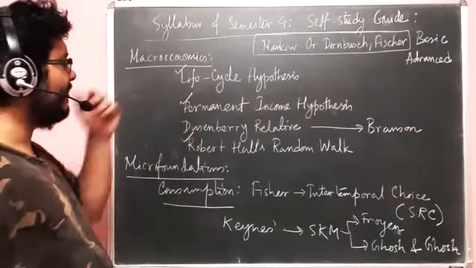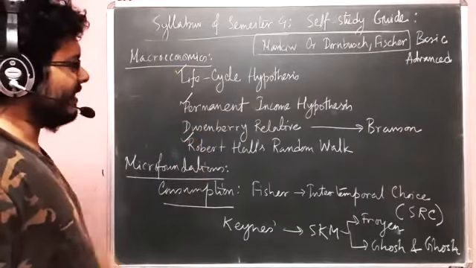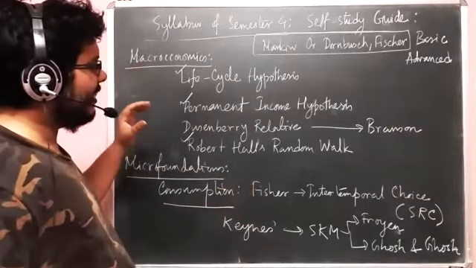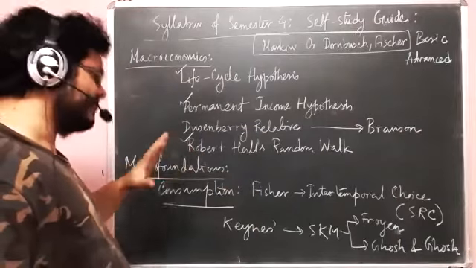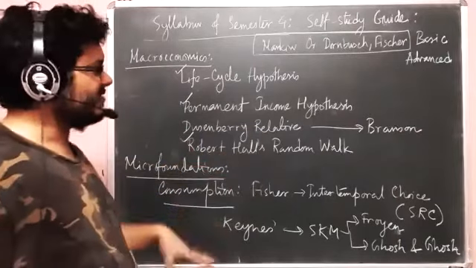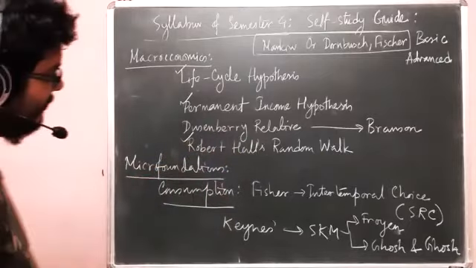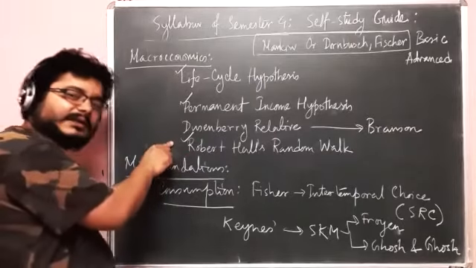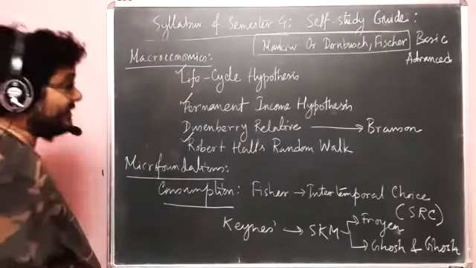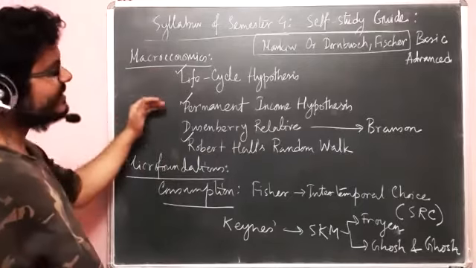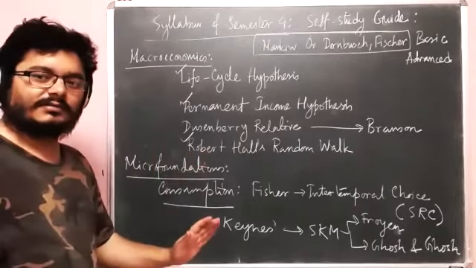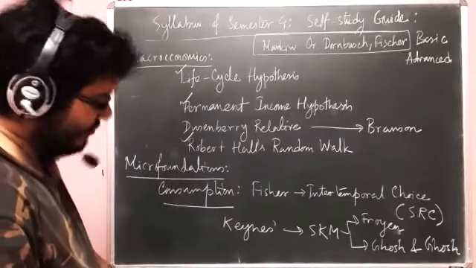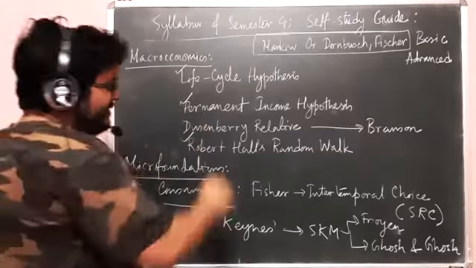But for these three, there is a certain level of problem involved, and the problem is this. You see, originally, these three models are difficult. This one is quite difficult, because it deals with expectation. So it has probability distribution and all of that. And they are multi-period optimization. So they are basically difficult. But the version of these three models that you have is easy. Okay, so you don't have the original version, you have some easier version of that. So the guidance is that you study the easier version.